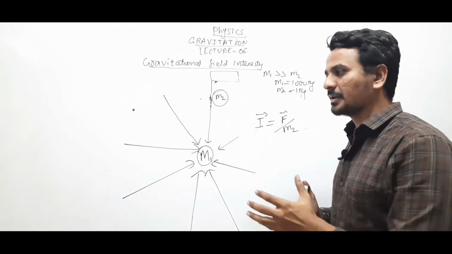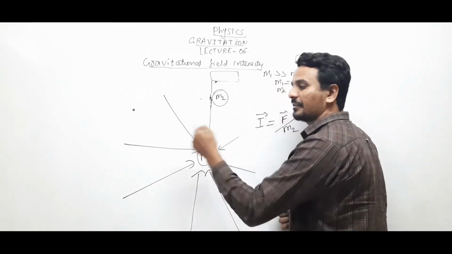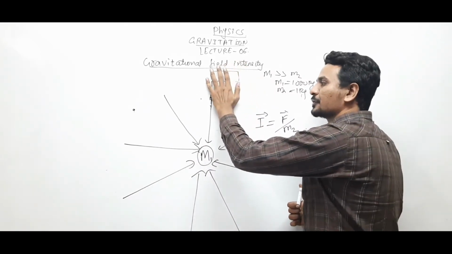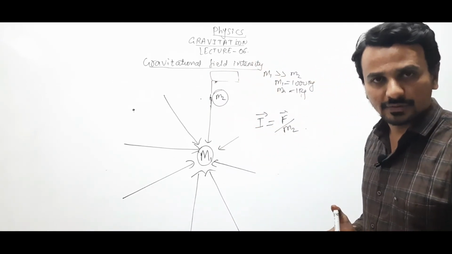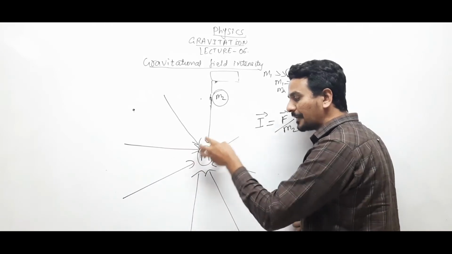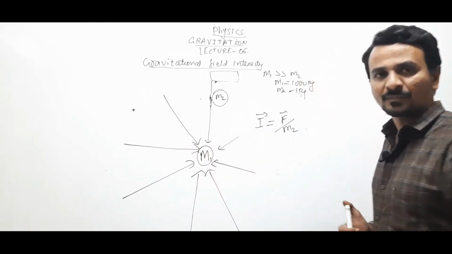We just wanted to calculate the effect of the gravitational field produced by m1, so we have taken m2 very small so that its own field can be neglected. Then we are able to calculate the gravitational field produced by the source mass or bigger mass.